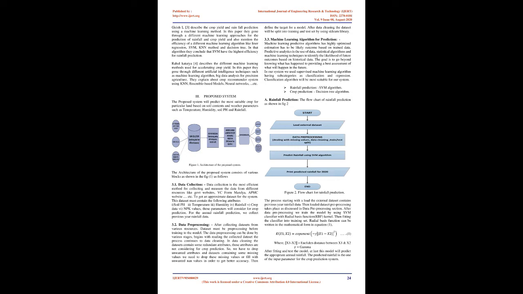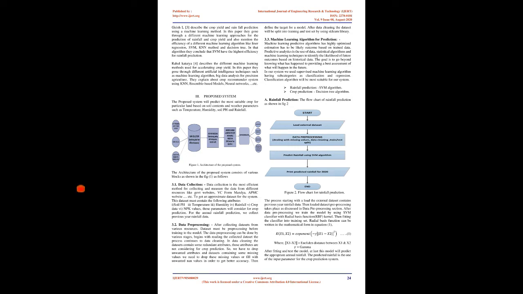Girish L described crop yield and rainfall prediction using machine learning methods. In this paper they went through different machine learning approaches for the prediction of rainfall and crop yield, and also mention the efficiency of different machine learning algorithms like linear regression, SVM, KNN method, and decision tree. Among these algorithms, they conclude that SVM has the highest efficiency for rainfall prediction.